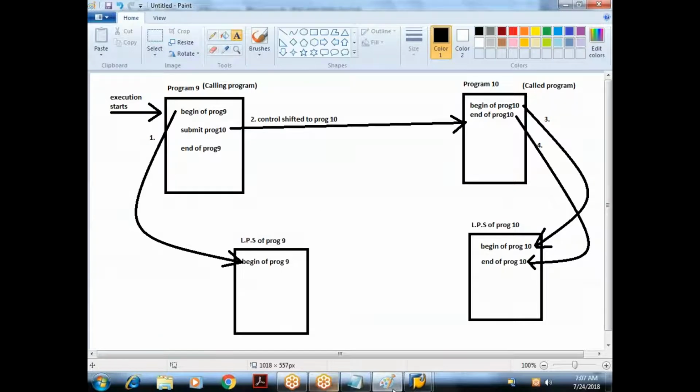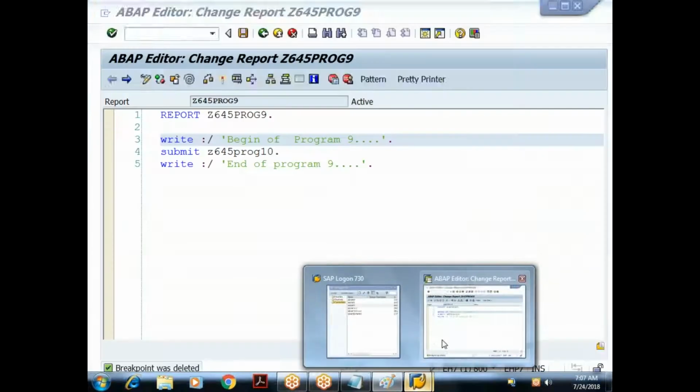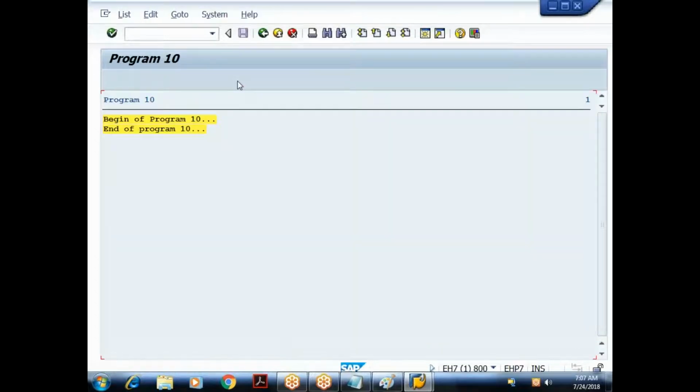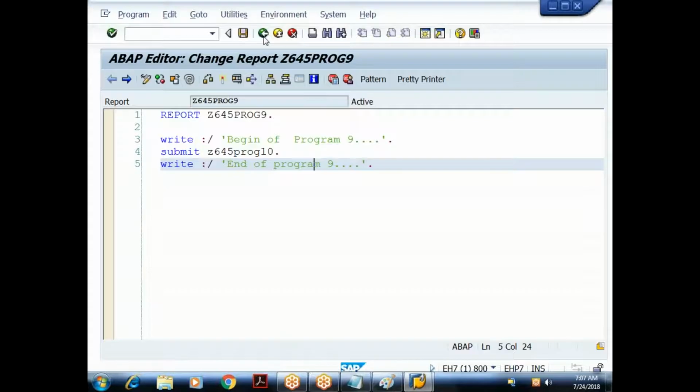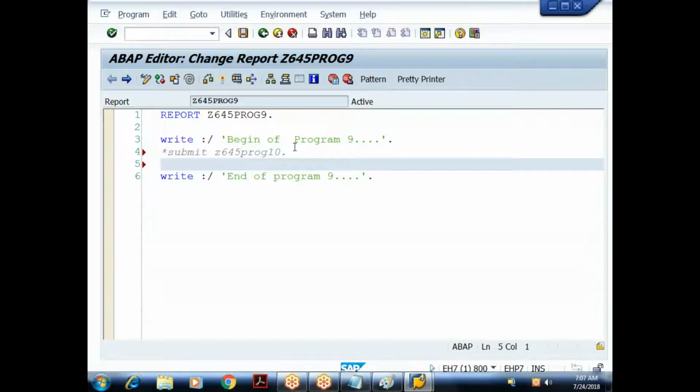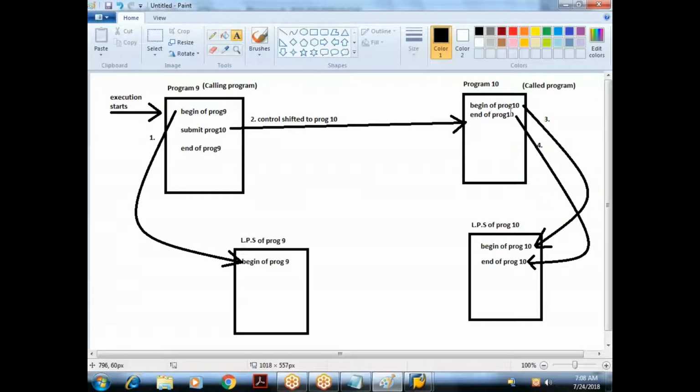That is the default behavior of the submit keyword. And you can see the execution here. If I execute, I am able to see the output generated by the target program only, not by the source program. So one small change I'll do is, instead of saying submit here, let me comment it for your reference. I'll say submit and return.